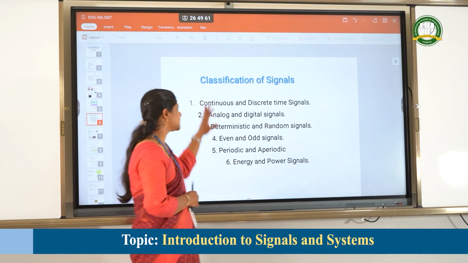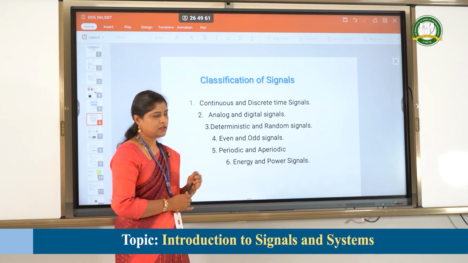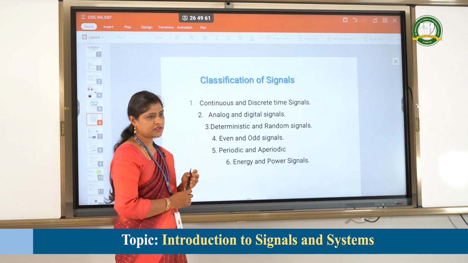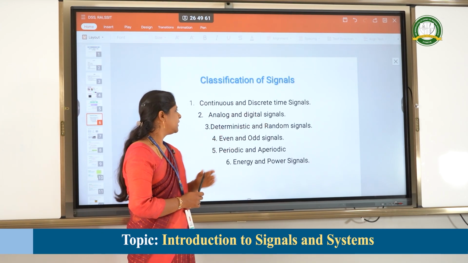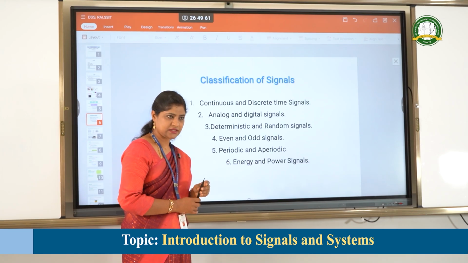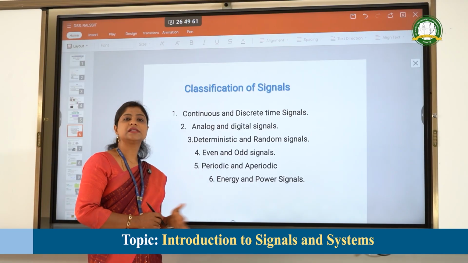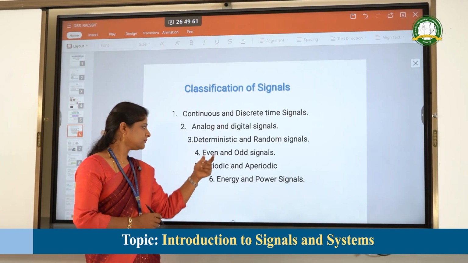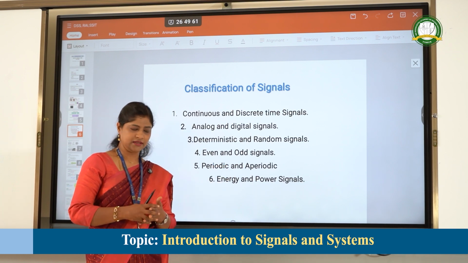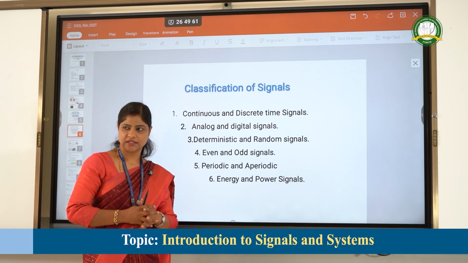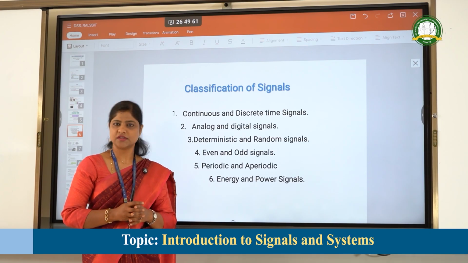Let's see the different classifications of signals: continuous time signal, discrete time signal, analog signal, digital signal, then deterministic and random signal, even signal, odd signal, periodic and aperiodic signal, and energy and power signal. These are the different classifications of signals.